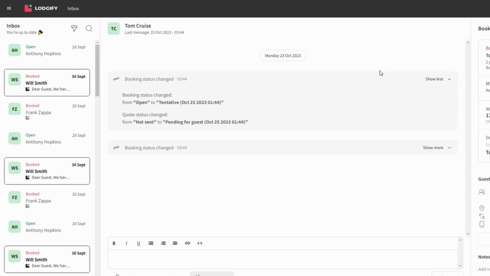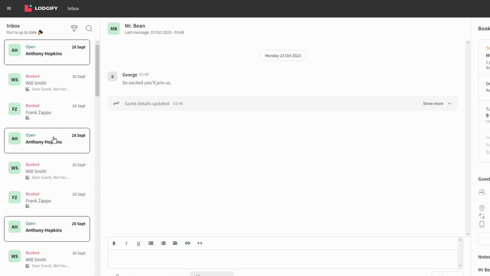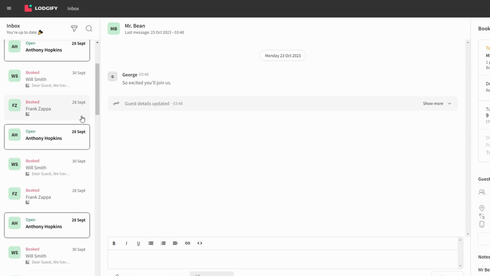The inbox organizes your messages similarly to an email inbox, showing unread messages at the top and keeping everything in chronological order. You can even search for specific messages by guest name or booking ID, which is super helpful if you have a lot of bookings.